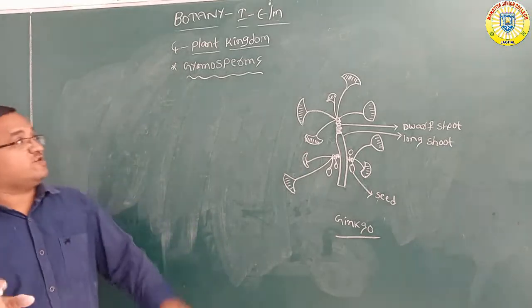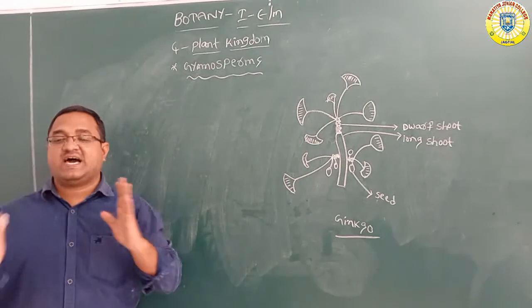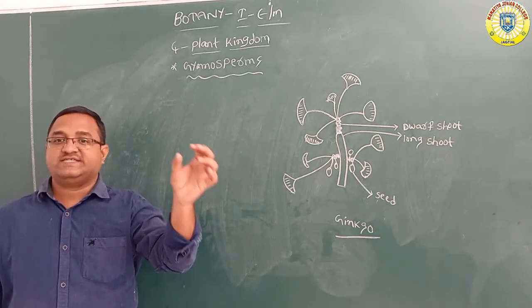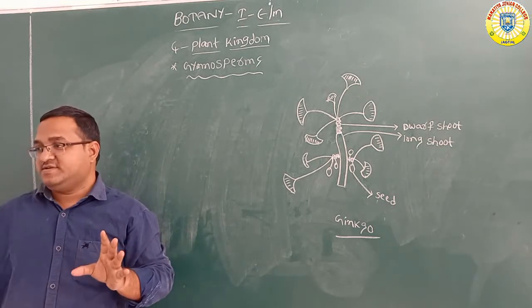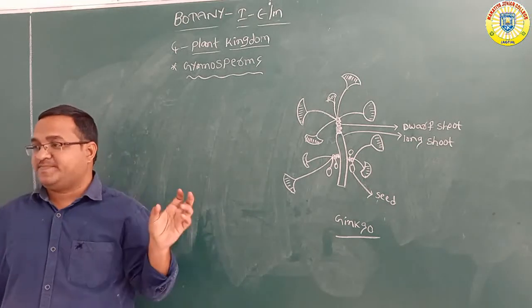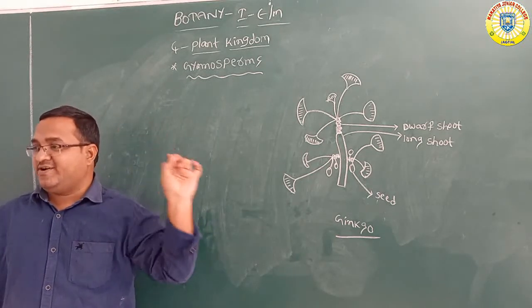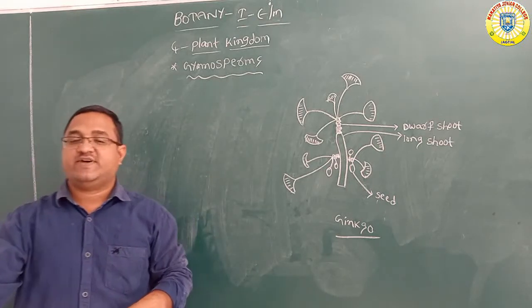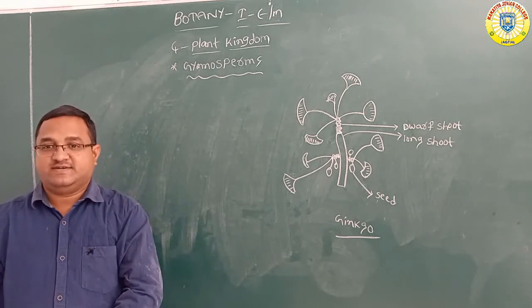So what is the fourth chapter, Nani? Plant kingdom. Plants are classified into algae, bryophytes, pteridophytes, gymnosperms, and angiosperms. These are the five classes. Algae, bryophytes, and pteridophytes are completed. Now gymnosperms. Tomorrow's class we have to start angiosperms. So this is about plant classification.